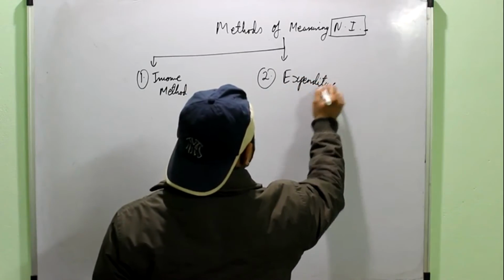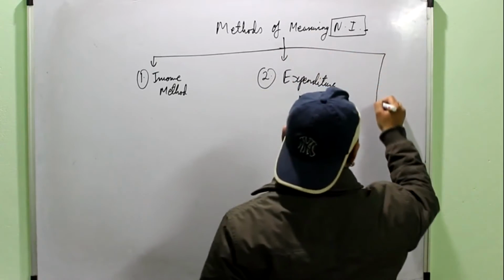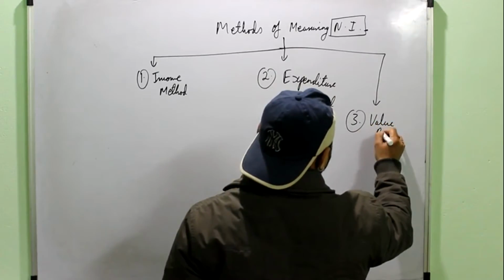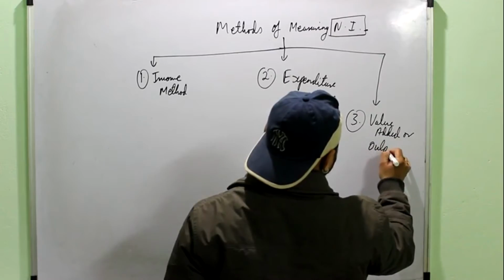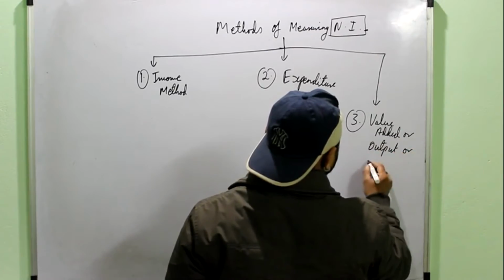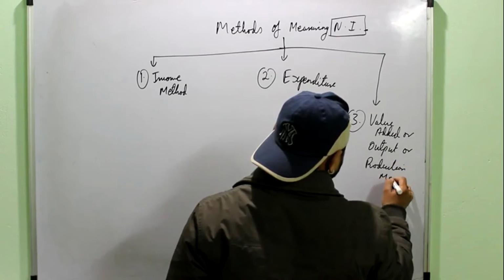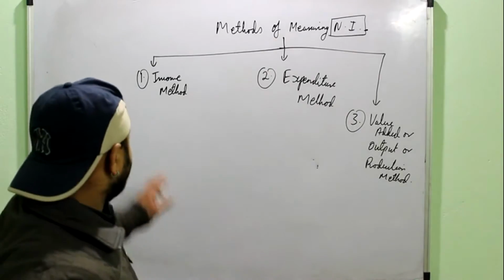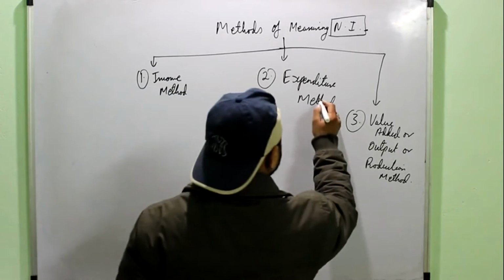Second is the expenditure method, and third method is value added method or output method, or may also be known as production method. Income method, expenditure method and value added method or output method.